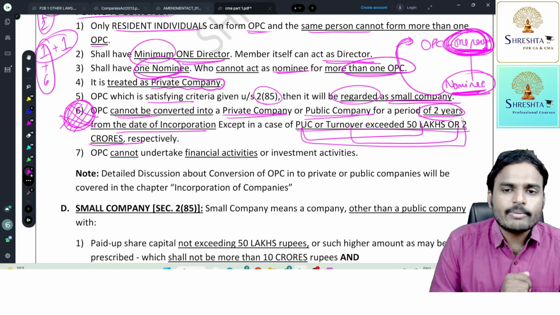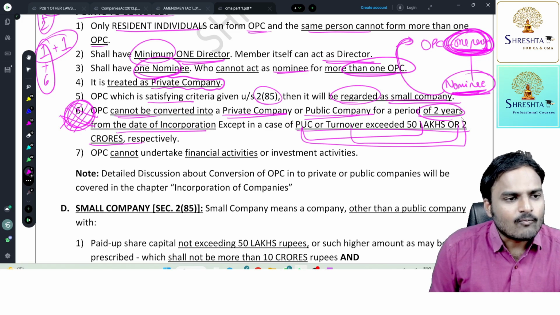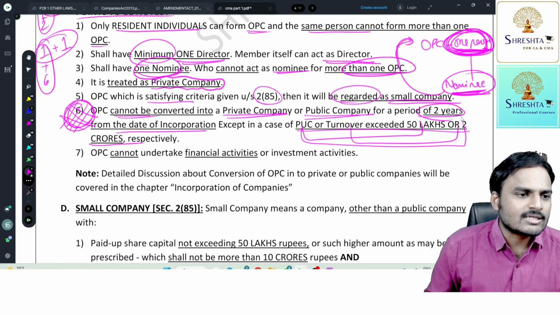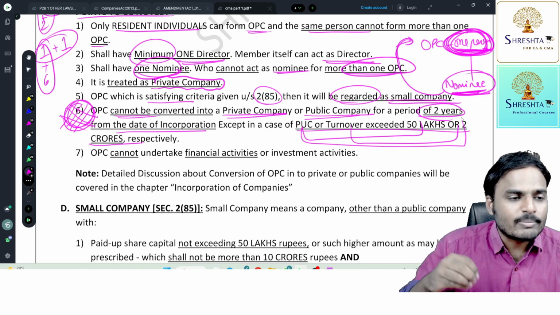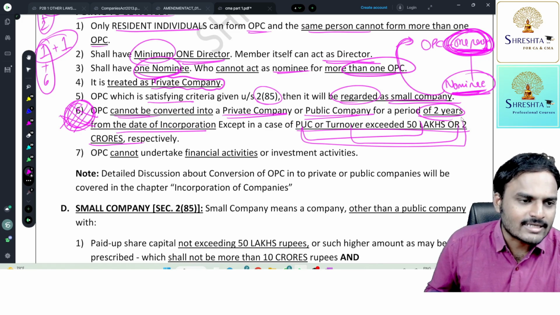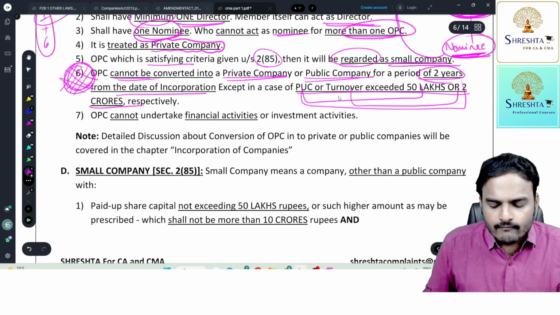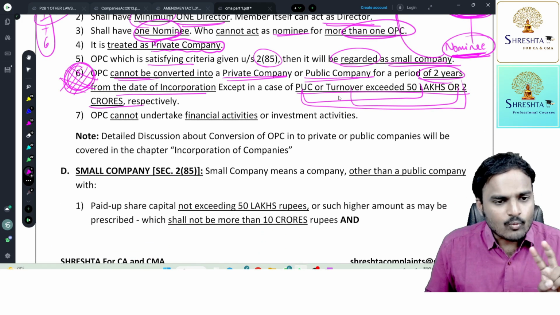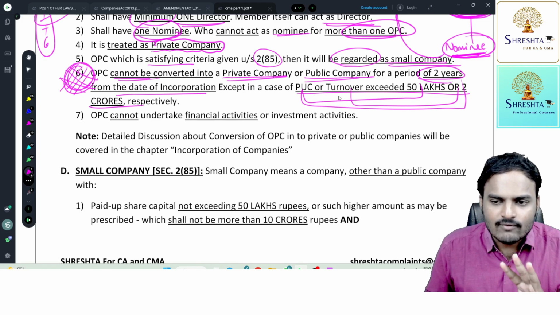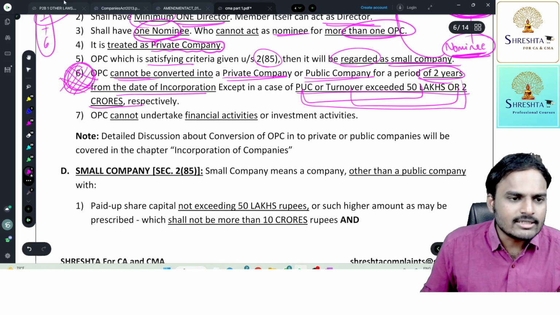But who can incorporate OPC? What are the conditions to be satisfied for incorporating the company? What are the restrictions on a one person company? What kind of business is an OPC prohibited to do? Everything will be covered in a detailed manner in the next chapter. So in this class, we discussed what is a private company, what is a public company, and what is a one person company. Just give one time reading and watch the next lecture.